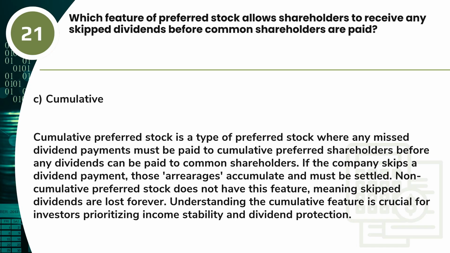Answer. C. Cumulative. Cumulative preferred stock is a type of preferred stock where any missed dividend payments must be paid to cumulative preferred shareholders before any dividends can be paid to common shareholders. If the company skips a dividend payment, those arrearages accumulate and must be settled. Non-cumulative preferred stock does not have this feature, meaning skipped dividends are lost forever. Understanding the cumulative feature is crucial for investors prioritizing income stability and dividend protection.